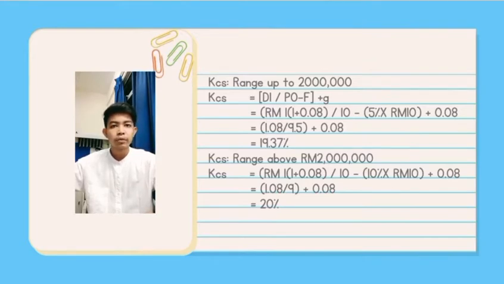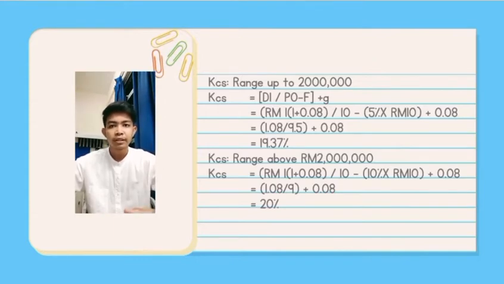So it will be RM1 multiplied by 1 plus 0.08, divided by 10 minus 5%, multiplied by RM10, plus 0.08. Then we will get 19.37%.